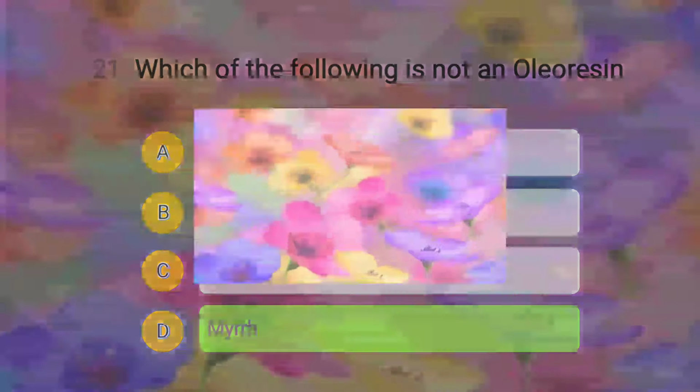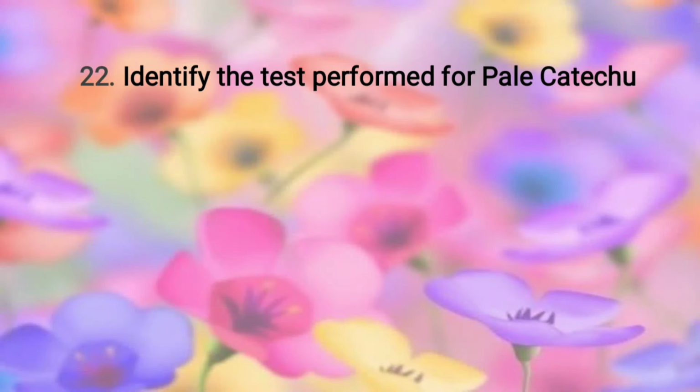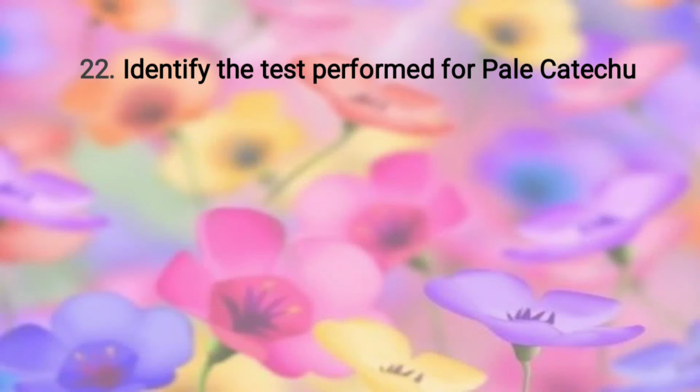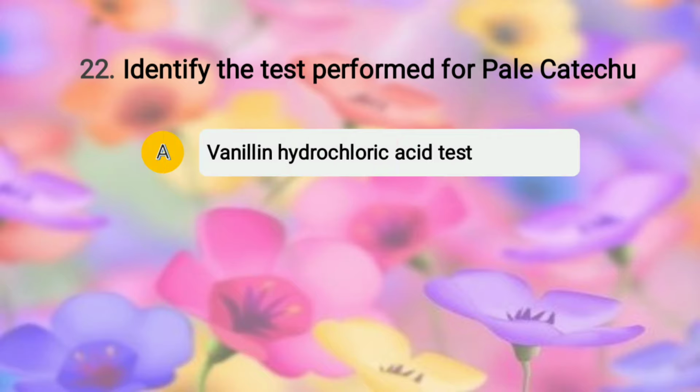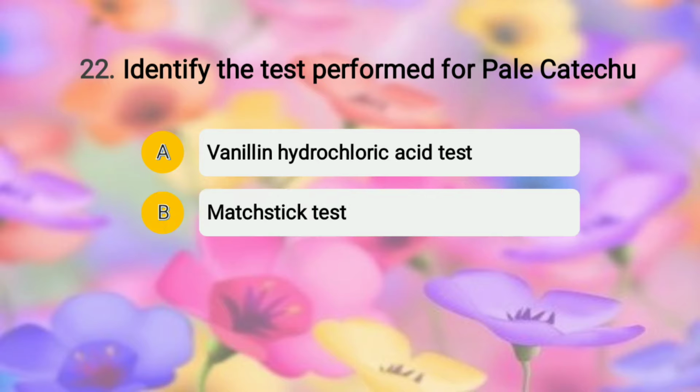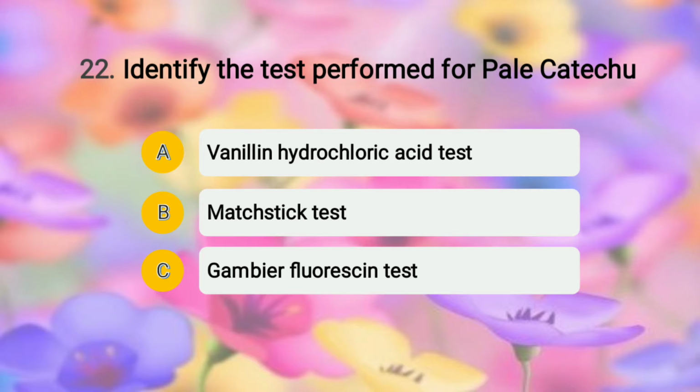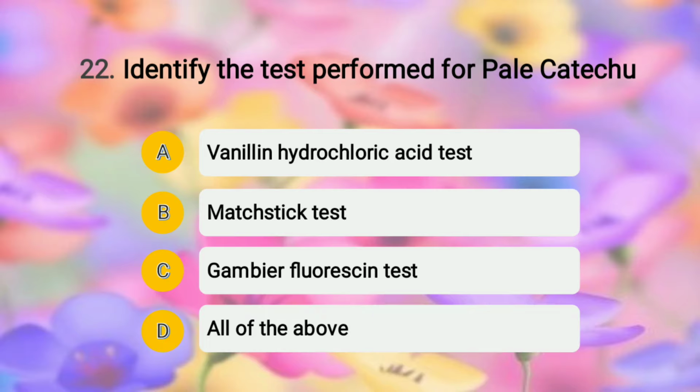Moving to question number 22. The question is: identify the test performed for pale catechu, and the options given are A, vanillin hydrochloric acid test, option B, mastic test, option C, Gambir fluorescence test, and option D, all of the above. So students, the right answer of this question is option D, that is all of the above tests are performed for pale catechu.